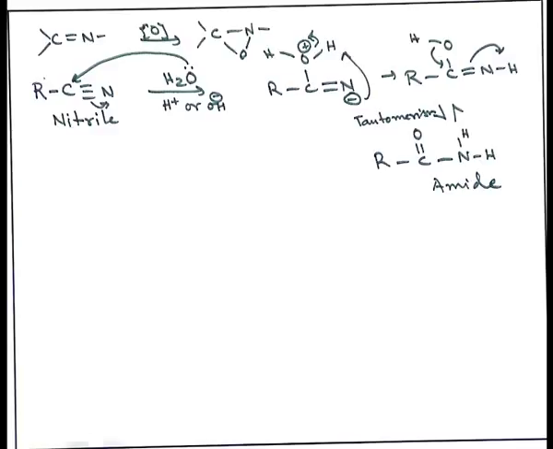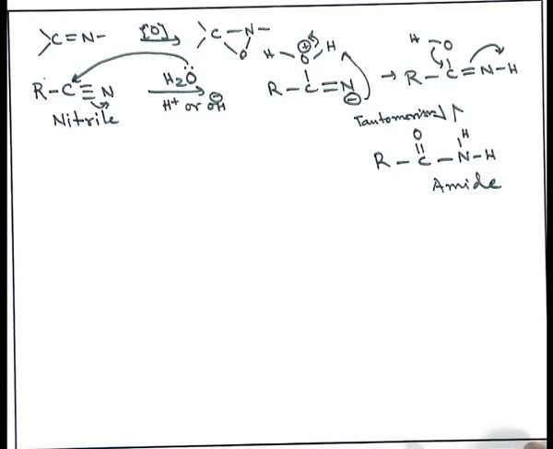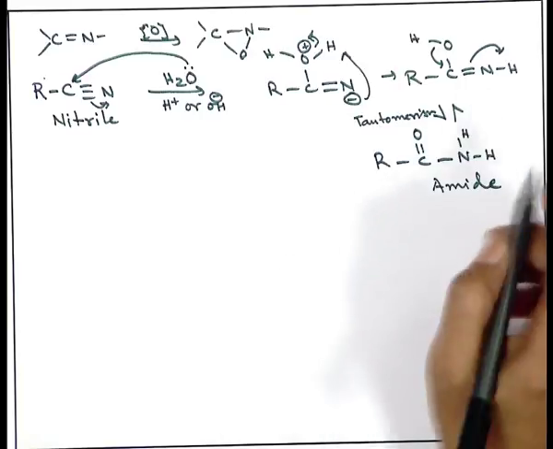So, from nitrile we have ended up with an amide. How? By hydrolysis. What sort of hydrolysis? Either acid catalyzed or base catalyzed. What is happening to RC triple bond N? It has been converted to RCONH2. So, the amide is formed from the nitrile, and the amide is a very important structural feature. From here we can make polyamide, then many other polymeric materials which are used in everyday life. So, polyamide is a very important material where the starting material comes from the nitrile.